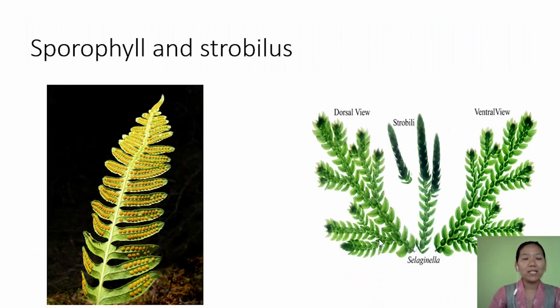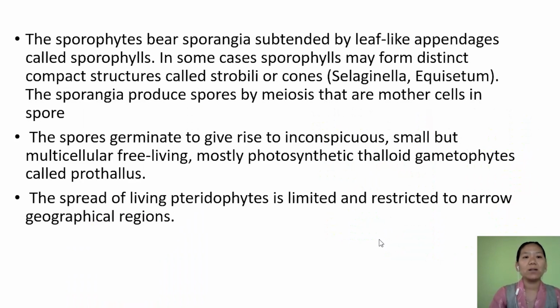If you look again at the leaves, these leaves will bear the spores. The main plant body is the sporophyte, which means it bears the spores. And where are the spores found? The spores are found on the sporophylls. Sporophylls are nothing but extended leaf-like appendages.